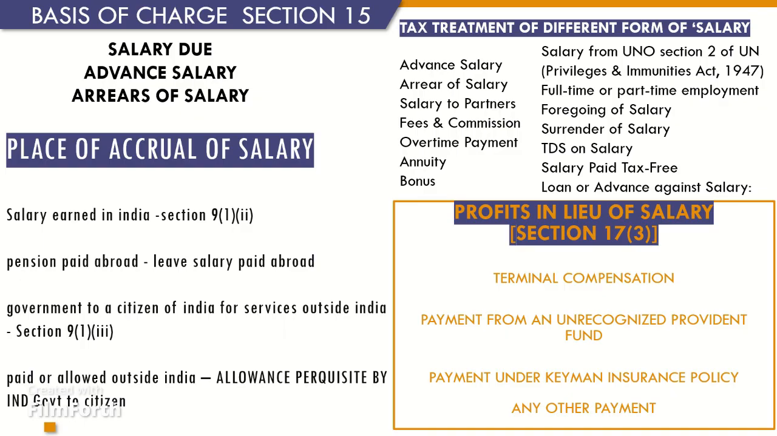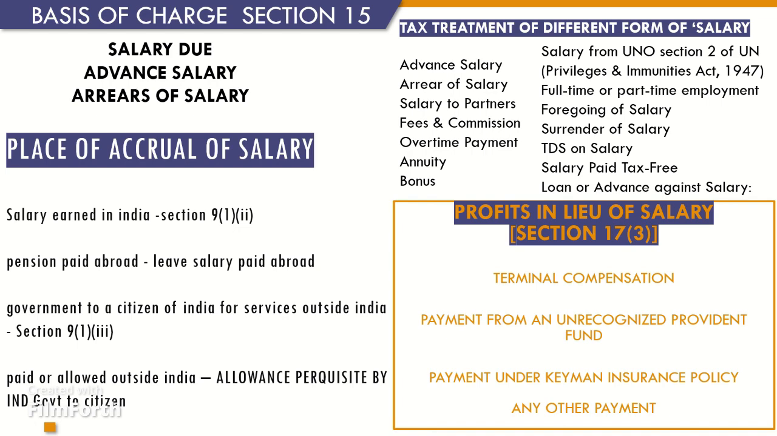Salary to partners. Any salary, bonus, commission, or remuneration received by a partner from his firm is taxed as business income and not as salary income. Fees and commission. Fees and commission paid to an employee are taxed as salary income. Overtime payment. Overtime payment is a taxable salary income.